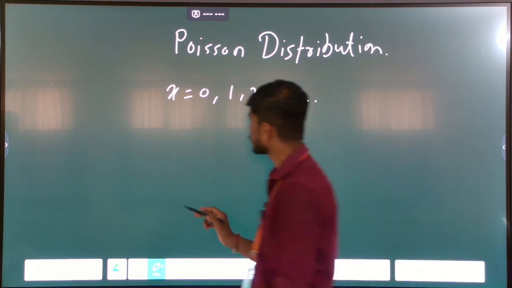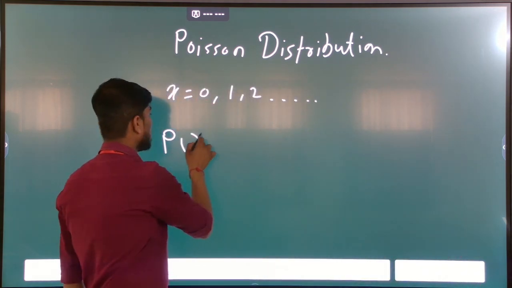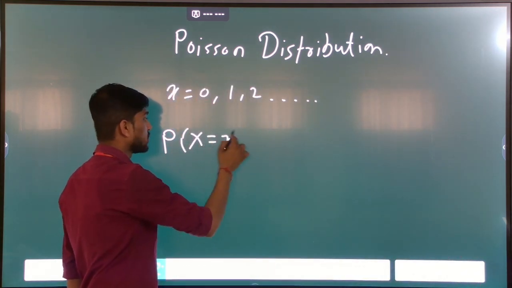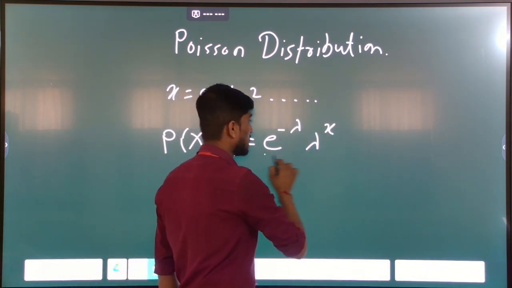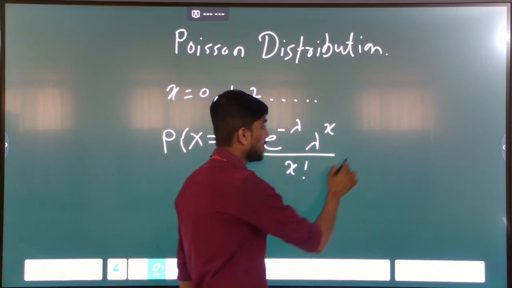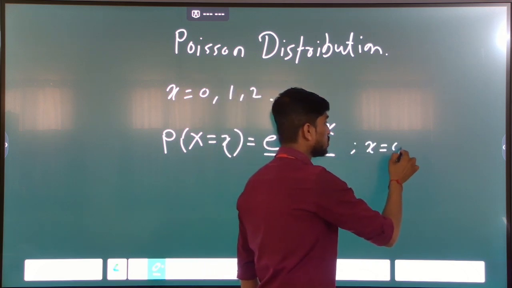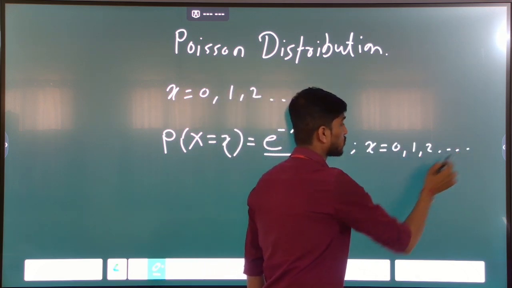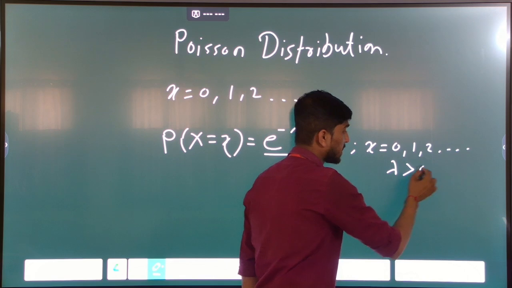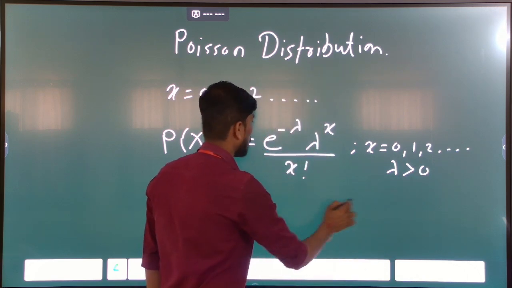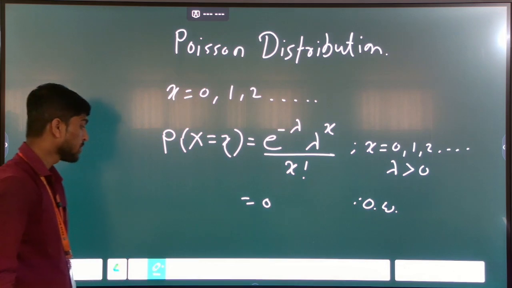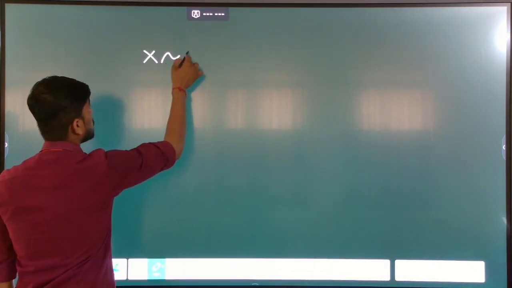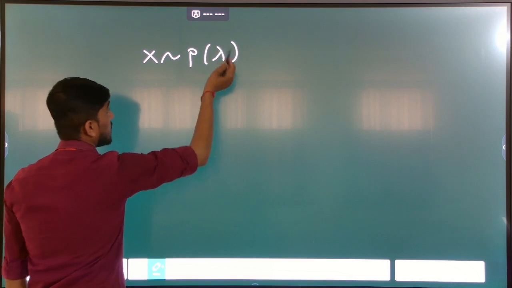The PMF of a Poisson distribution is probability that X is equal to x, which is equal to e raised to minus lambda, lambda raised to x divided by x factorial. The range value of x is 0, 1, 2, and so on, and the parameter lambda is greater than 0, and 0 otherwise. This is the PMF of a Poisson distribution, and it is denoted as X follows Poisson distribution with parameter lambda.